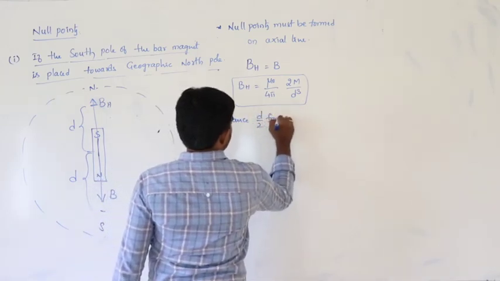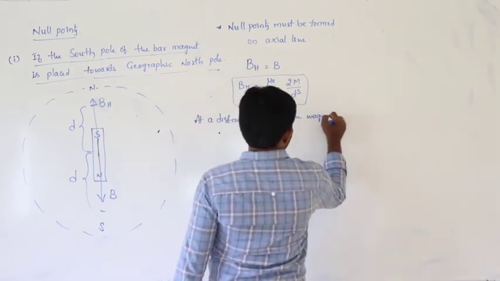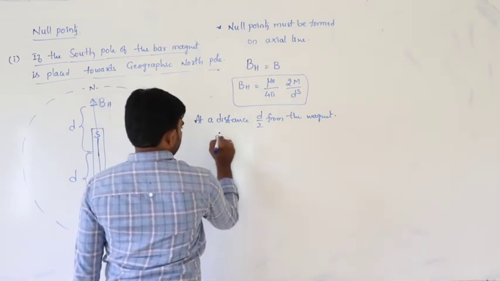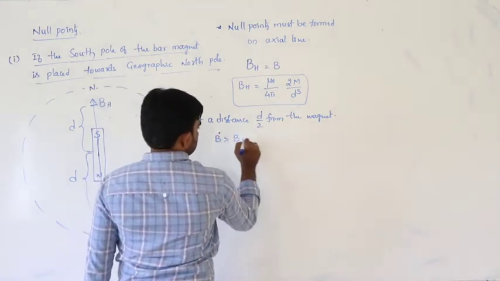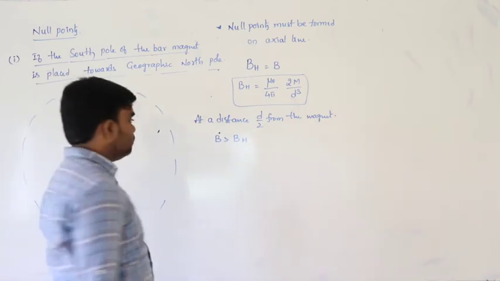Definitely B must be greater than BH. At a distance d by 2 from the magnet, B must be greater than BH.